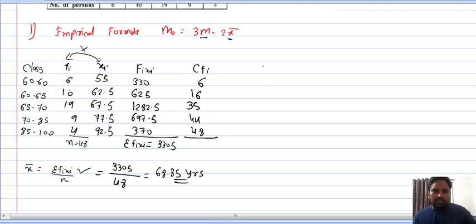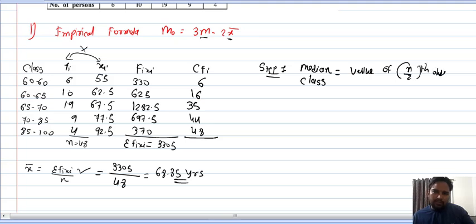Now step number 1, do you remember or not? First we find the median class. What do we find? Median class. So the median class formula is the value of n upon 2 observation, right? And the value of n is 48, so divided by 2 observation, right?